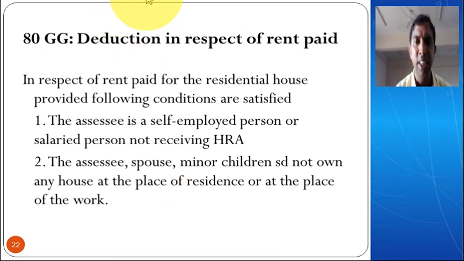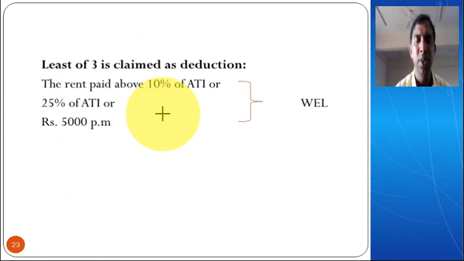How can we get the deduction under this section? Let's go to the next slide. The Income Tax Act says you can get the deduction which is the least of three amounts. The first one is rent paid minus 10% of ATI. We have already discussed what is ATI. So how much is the total rent payable per annum, 12 months? You have to calculate that, and minus 10% of ATI, that is 10% of adjusted total income.